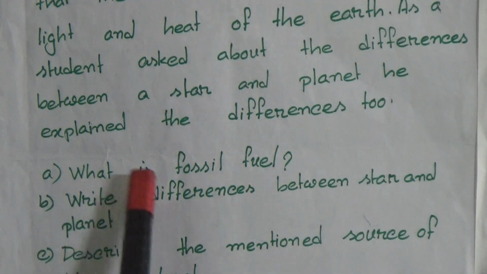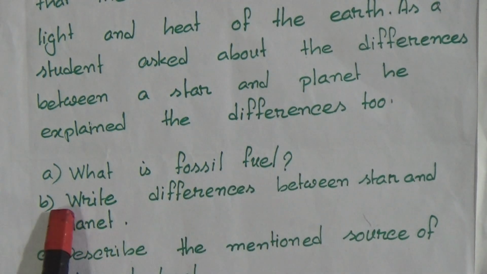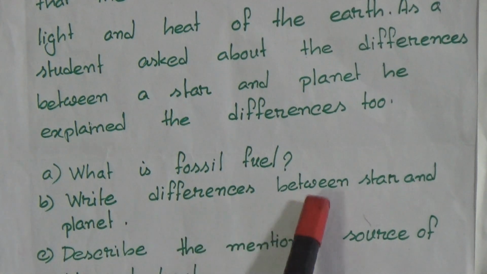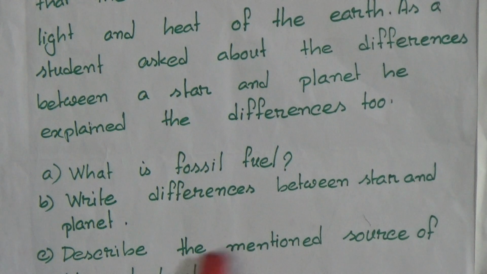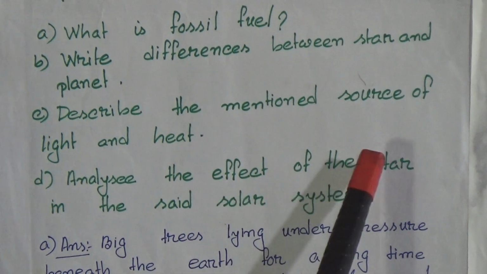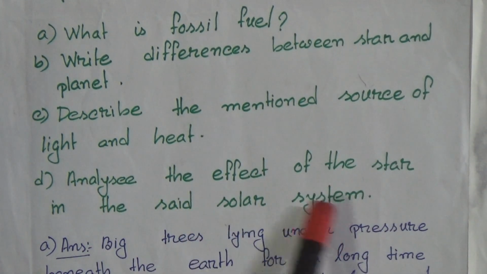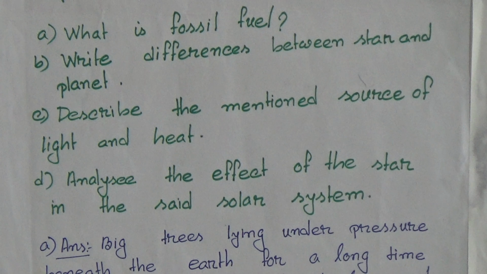Number A, what is fossil fuel? Number B, write differences between star and planet. Number C, describe the mentioned source of light and heat. And number D, analyze the effect of the star in the said solar system. Now we try to give the answer of this question.